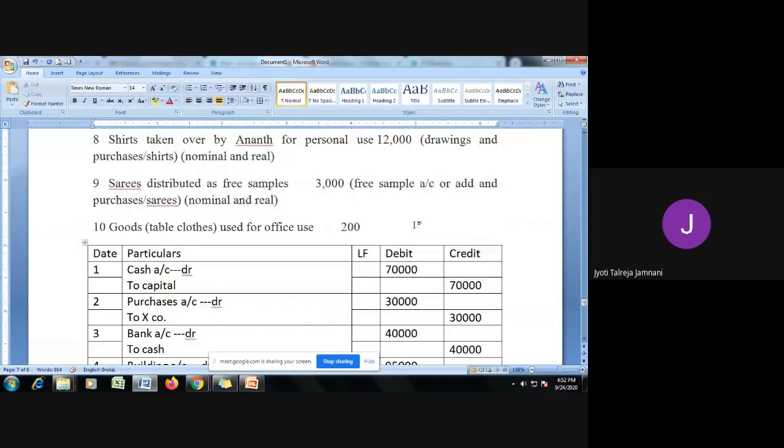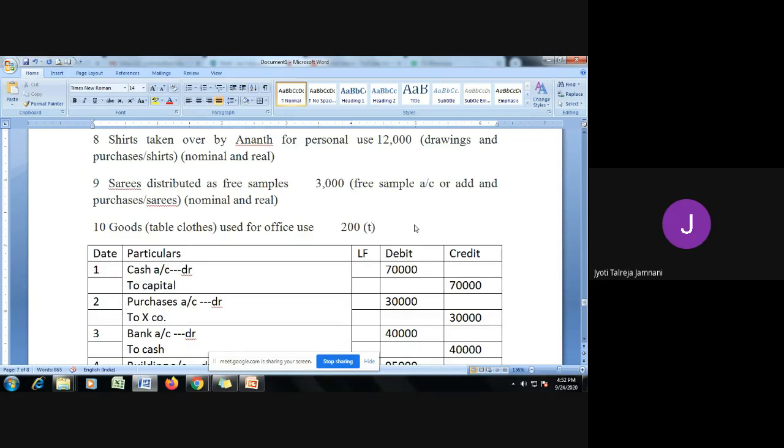The last transaction, that is the 10th one: goods, tablecloth used for office use. Here we cannot write it as drawings because it is used for office purposes. But we have to treat it as an expense, because if we would have bought it from outside, we would have paid for it, right? So let us take two accounts.